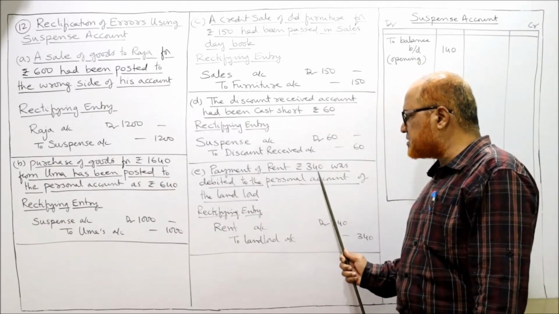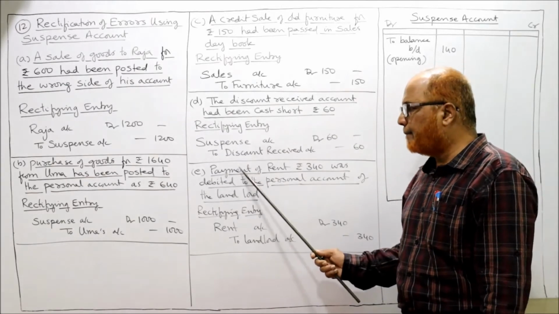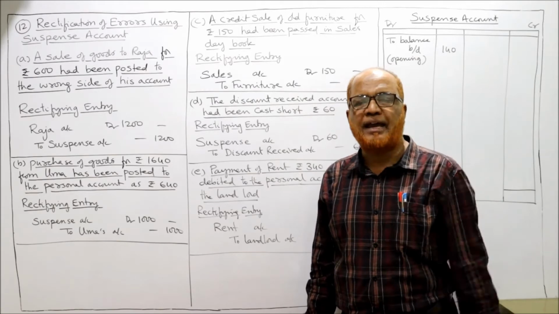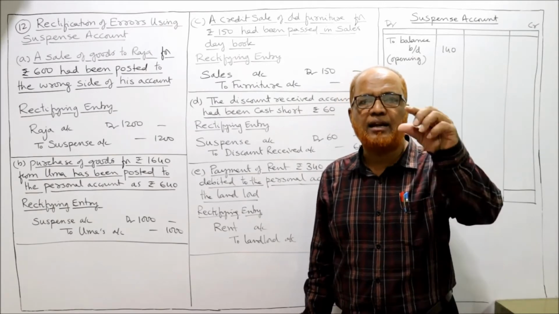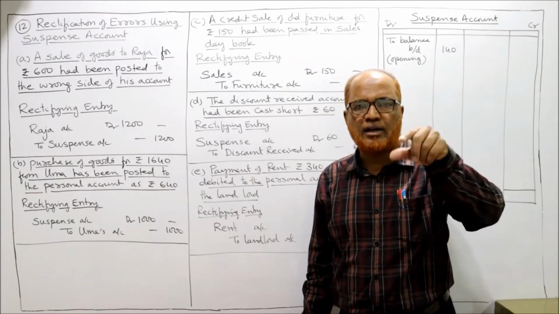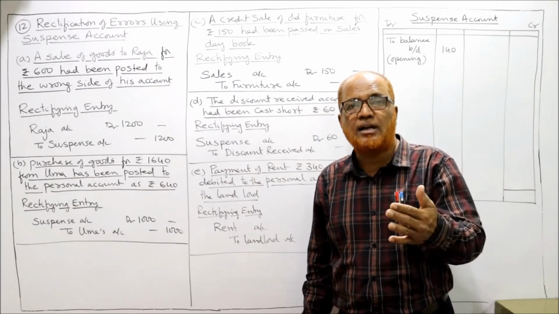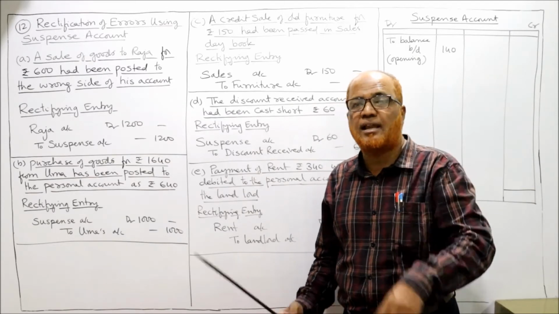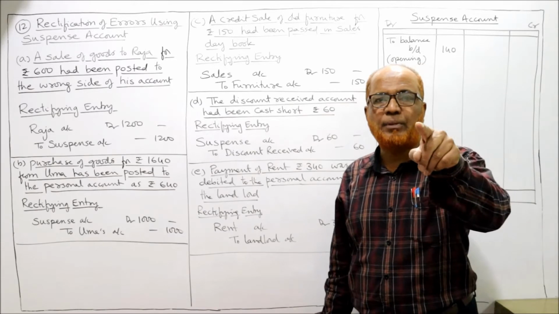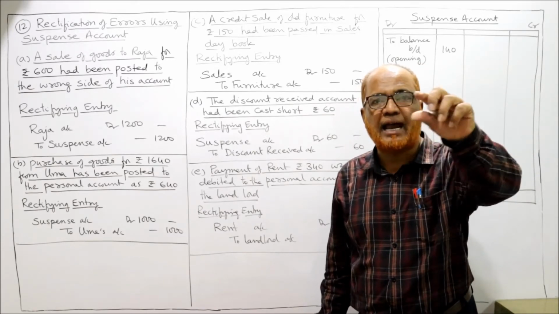Payment of rent of rupees 340 was debited to the personal account of the landlord. Payment of rent of 340. When rent is paid, the entry will be rent account debit to cash. Rent account debit to cash, that is the correct entry. But by mistake, the accountant has debited the personal account of the landlord, the owner, instead of debiting rent.